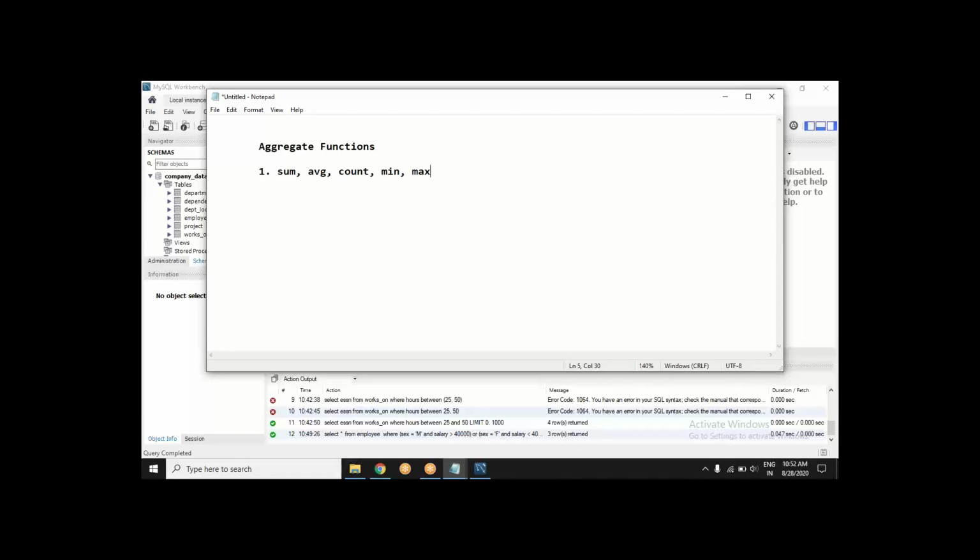Maybe minimum or maybe maximum. What is the minimum salary? What is the maximum salary? Who is maximum? Who is minimum? It is said in analysis that in 90% of cases, you are trying to find either one or two of these five values.